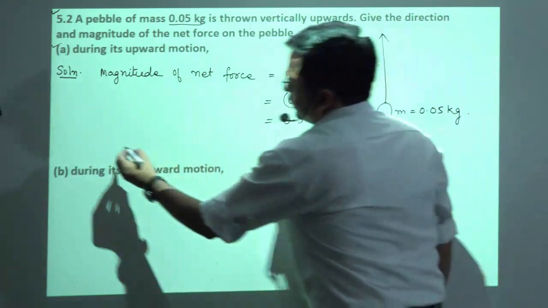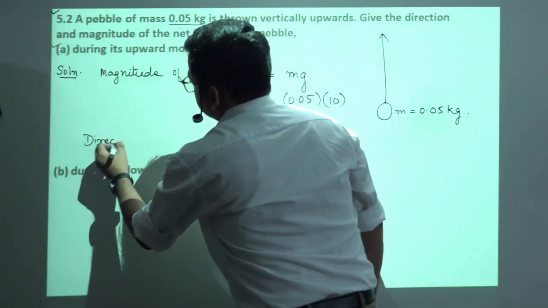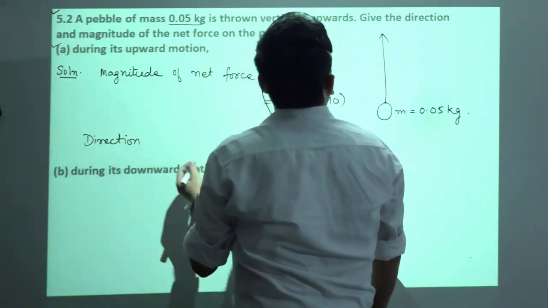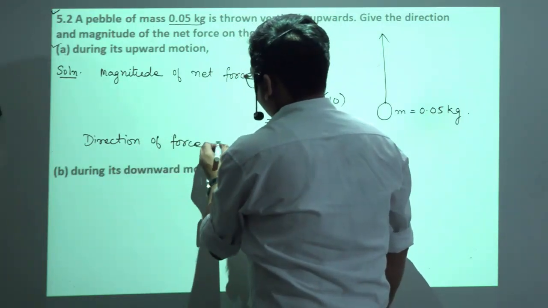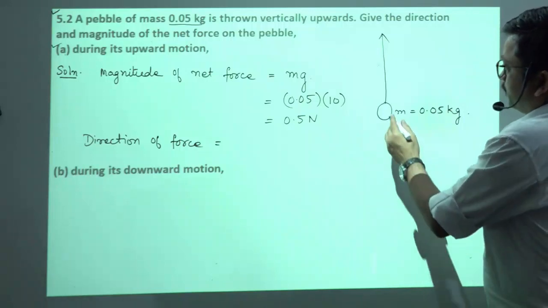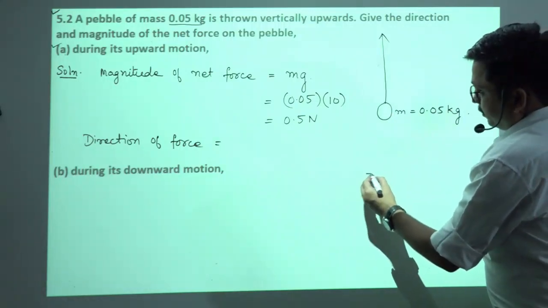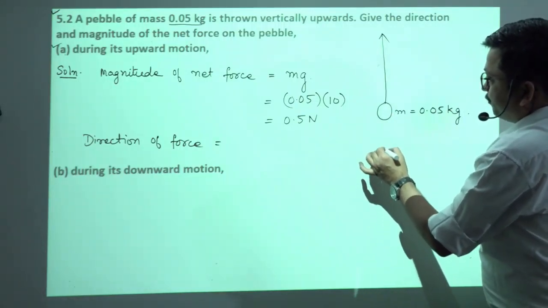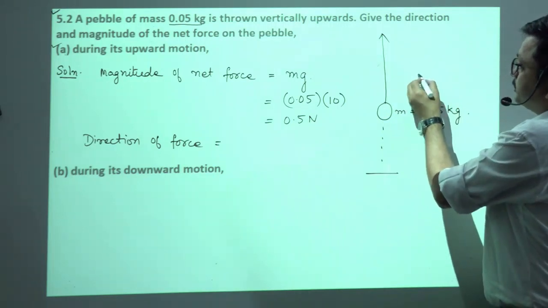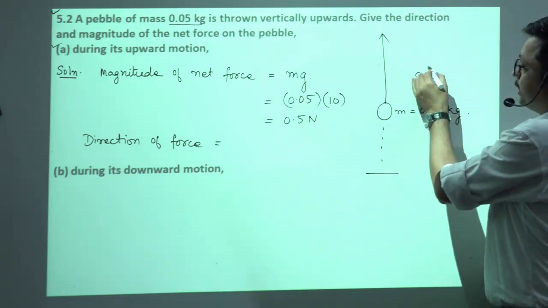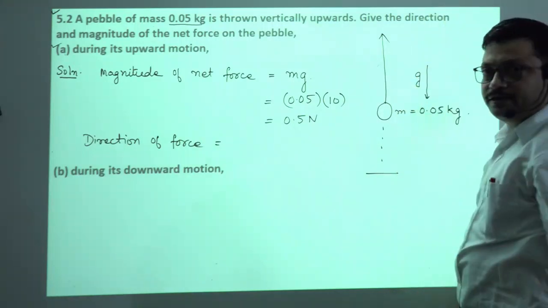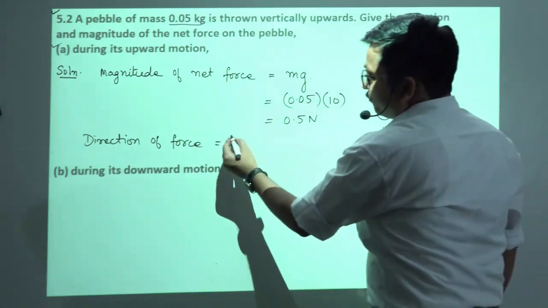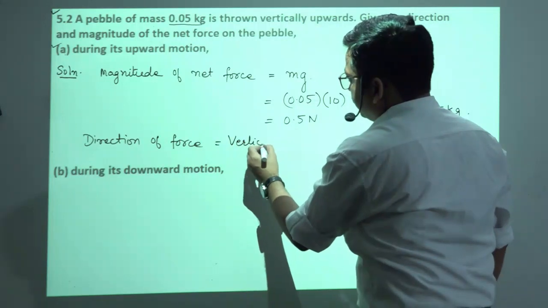And what about the direction? Direction of force will be, see, as the pebble is thrown in the vertically upward direction, it is always under the influence of gravity, the gravitational force which is acting in the vertically downward direction. So direction of force will be vertically downward.